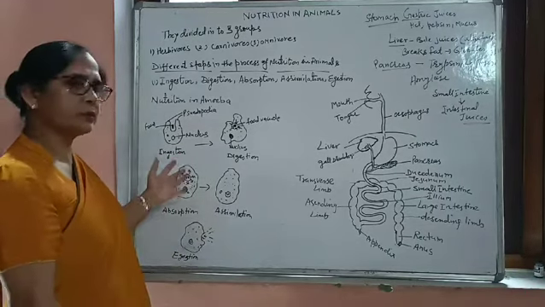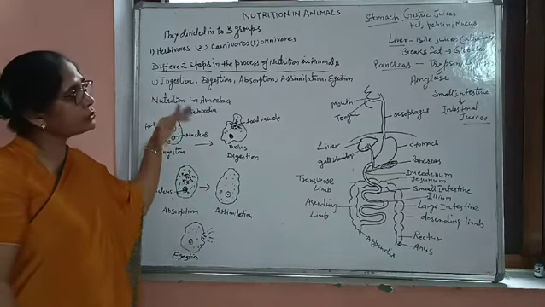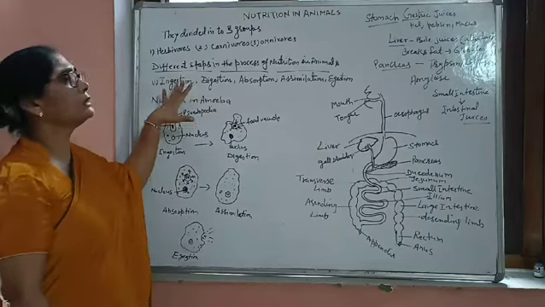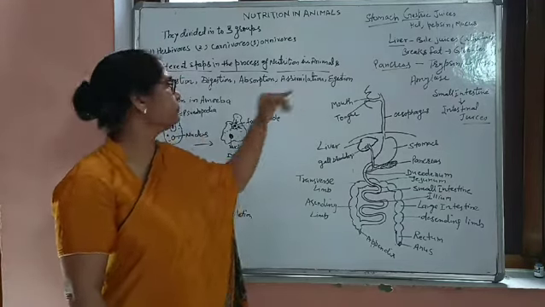So we can make any type of structure of this amoeba. Because amoeba is a eukaryotic cell, again it's showing the same five steps, that is ingestion, digestion, absorption, assimilation, and egestion.